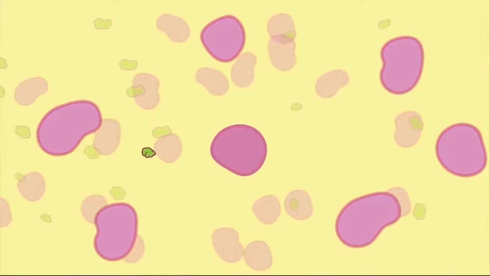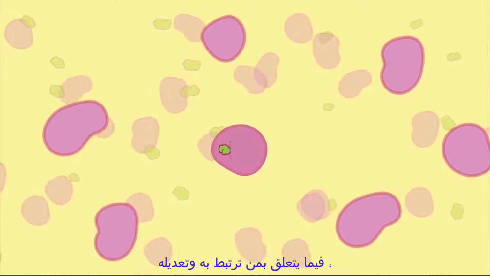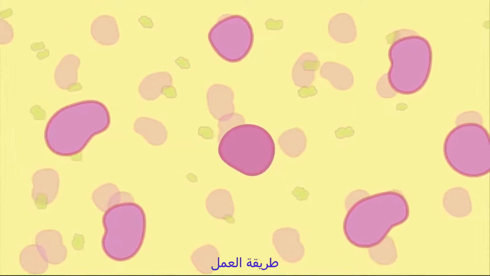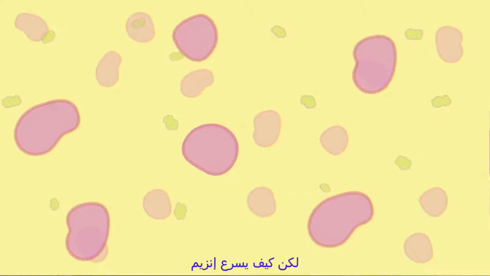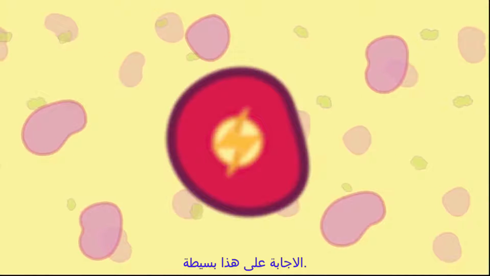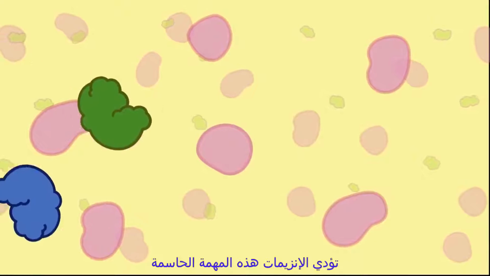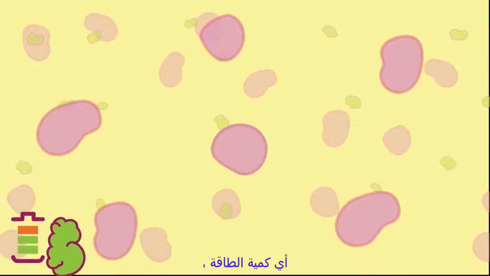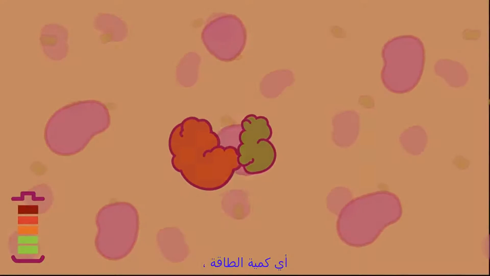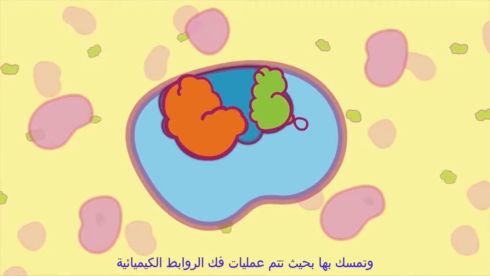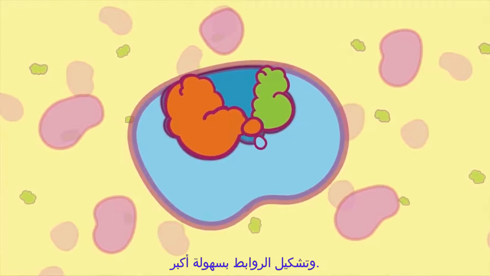Enzymes are supremely selective in who they bind to and modify, hence their specificity. Mode of action. Easier said, but how does a tiny enzyme speed up a chemical reaction? The answer to this is simple. Enzymes perform this critical task by lowering a reaction's activation energy, that is, the amount of energy needed for the reaction to begin. Enzymes bind to their substrates, hold them in such a way that chemical bond breaking and bond forming processes